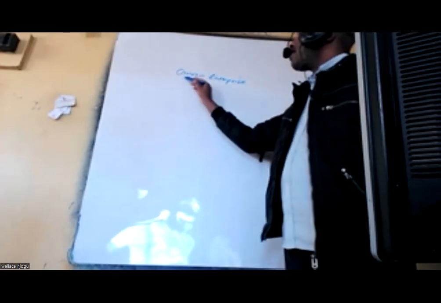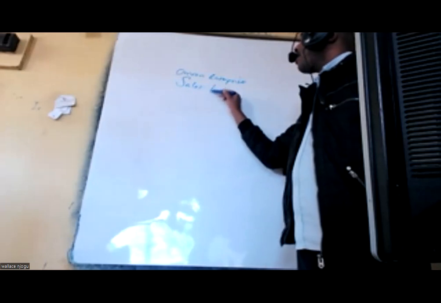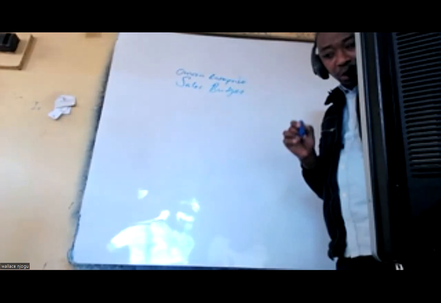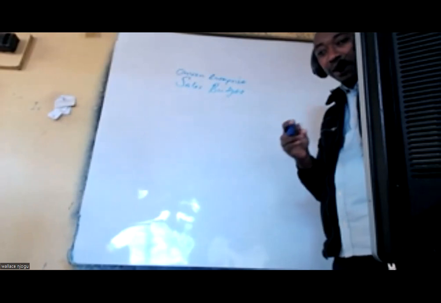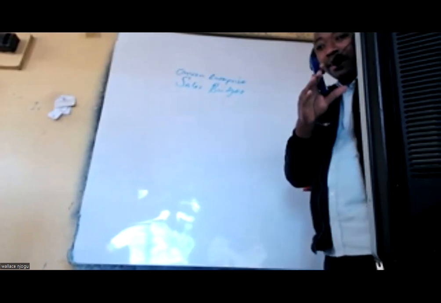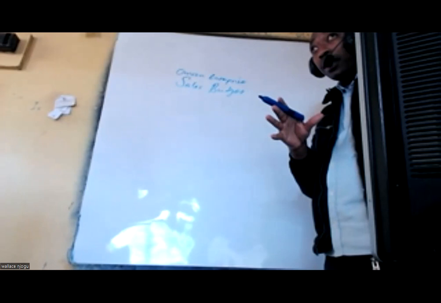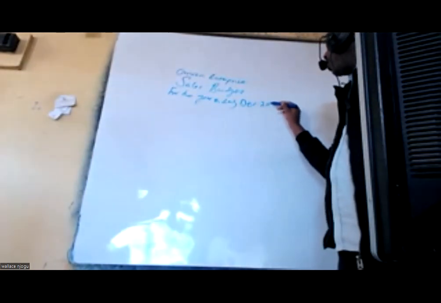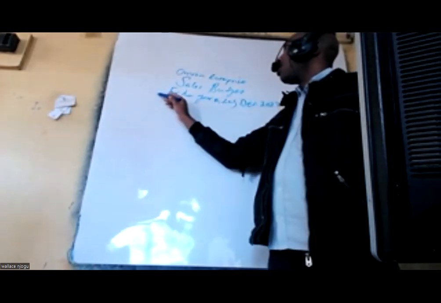Tunataka kutengeneza sales budget. Na anatuambia for the year ending December 2022. Just that.